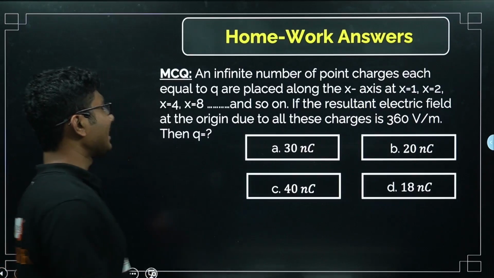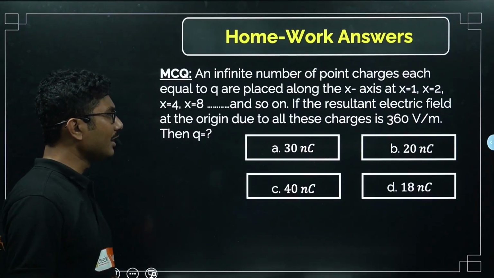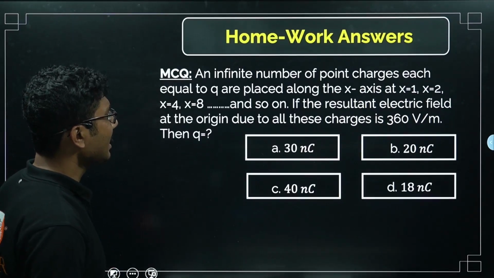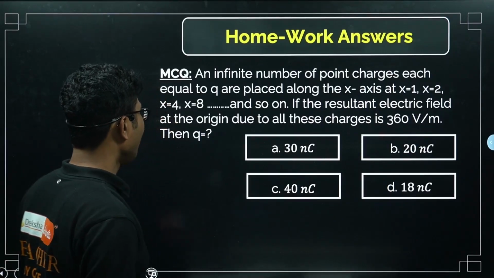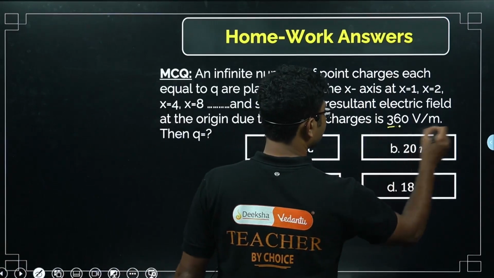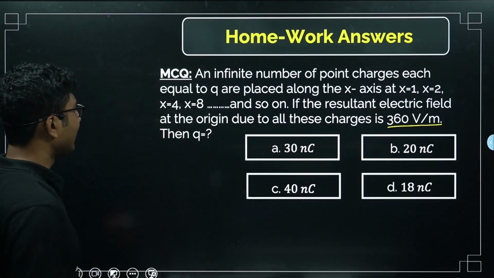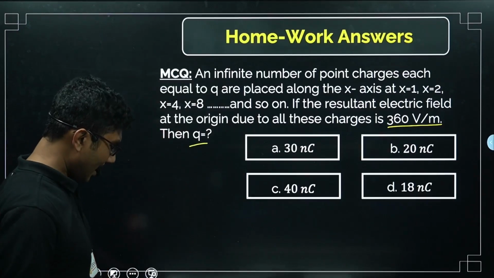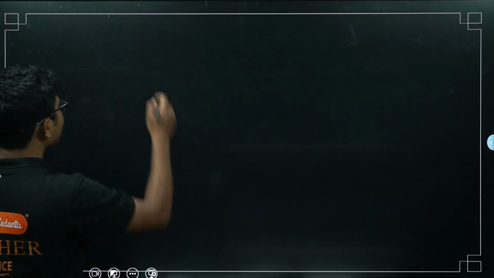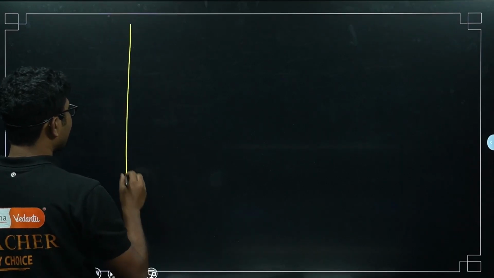The resultant electric field at the origin due to all these charges is 360 volt per meter. So the electric field is given, and you have to find the value of q. Let's understand the question first.